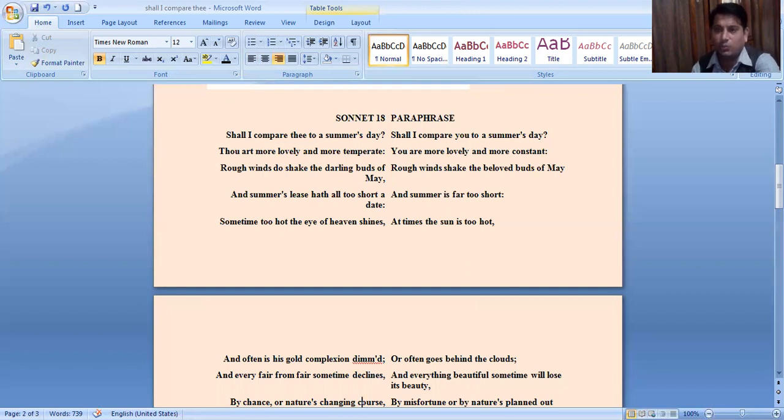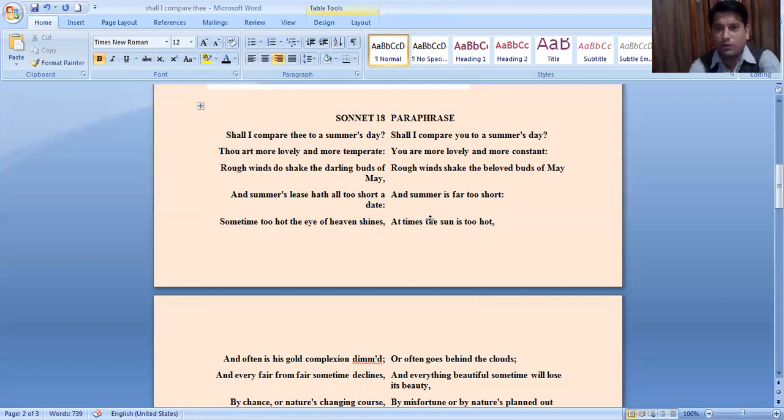Here, the poet compares his beloved with a summer's day, with the beautiful flowers of the summer day. The beautiful flowers of the summer day are nothing in front of the poet's beloved, because she is very much more beautiful than those flowers and those summer days, those happy times. The poet is comparing his beloved with various phenomenological elements of the summer day here.